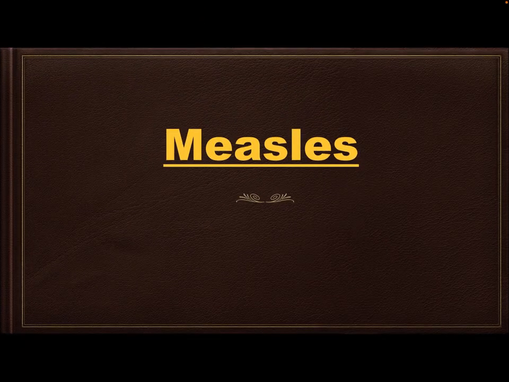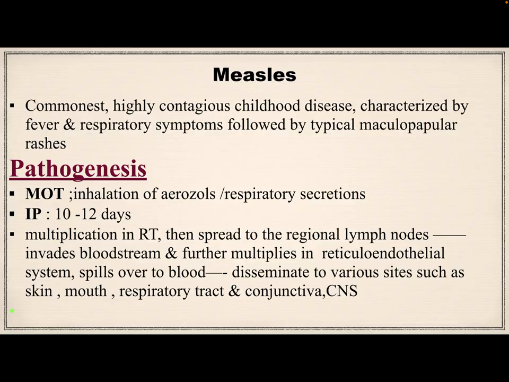Here I am going to discuss the topic of measles. Measles is a highly contagious, vaccine-preventable infectious disease caused by the measles virus. The symptoms usually develop 10 to 12 days after exposure to an infected person and last 7 to 10 days. The initial symptoms typically include a fever of greater than 40 degrees Celsius.